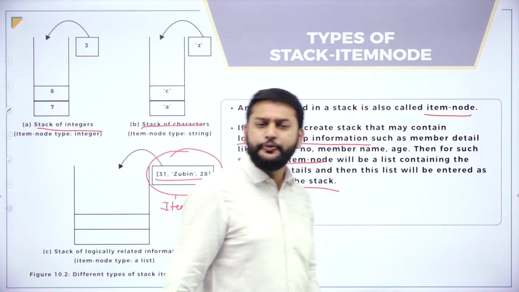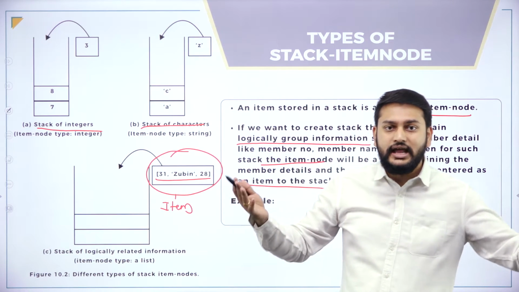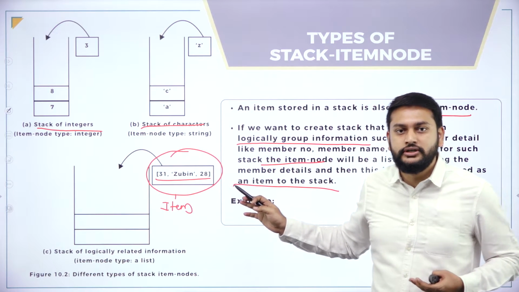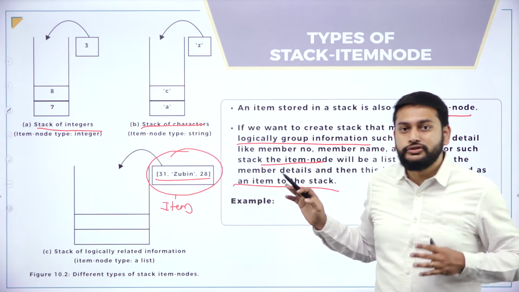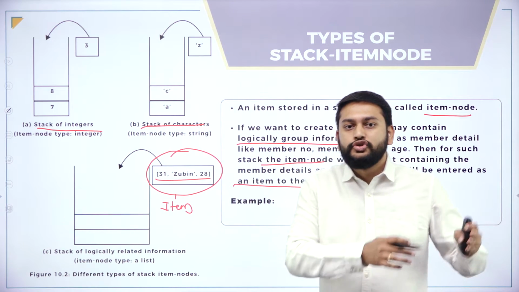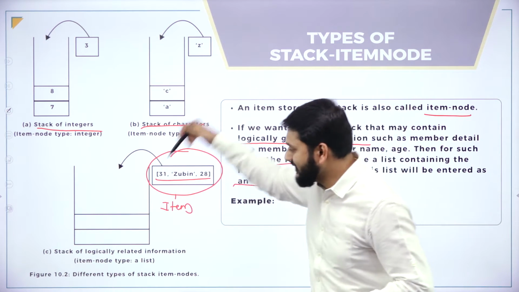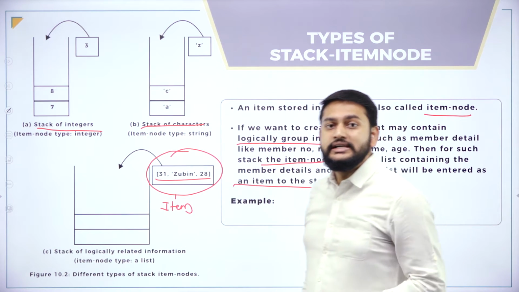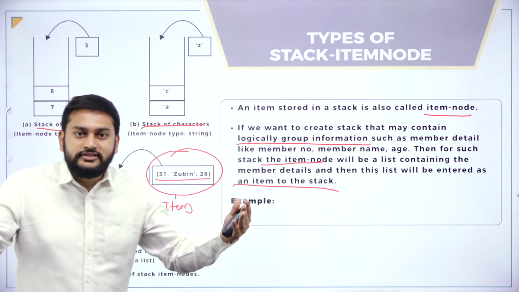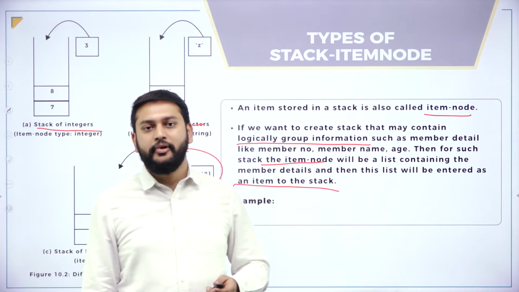So hope you got a fair idea. Whatever value I'm inserting will be treated as an item node, so it can contain multiple values, like we have discussed in the database in the previous sessions, right? The entire row, whatever you have, you can insert into the stack. So that's what you have to understand. How do I insert, sir? In the form of a list. This is what you need to remember, right?